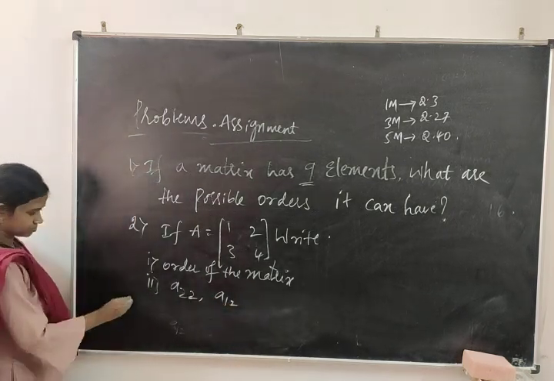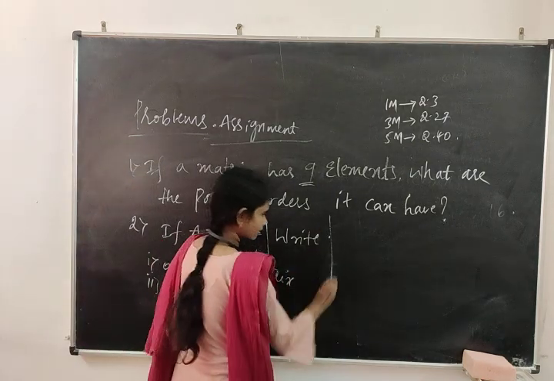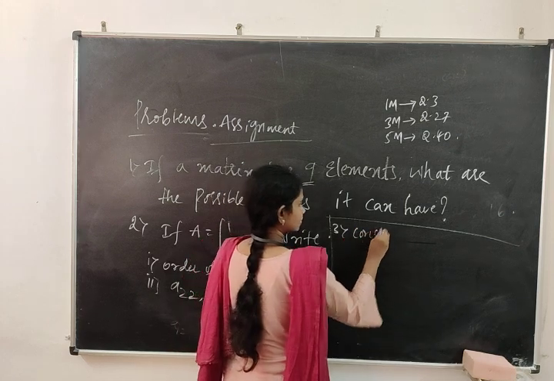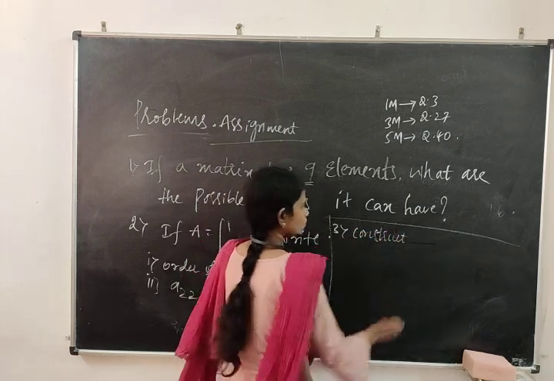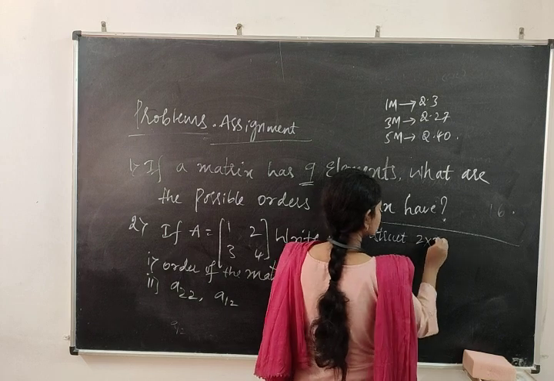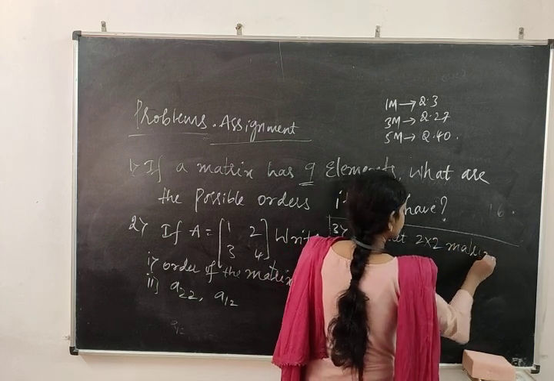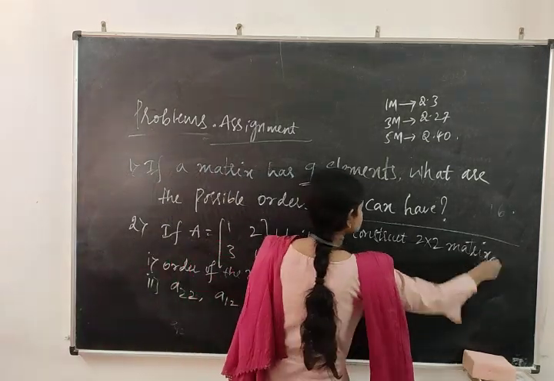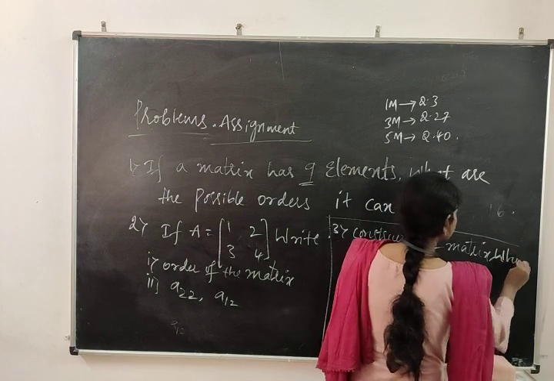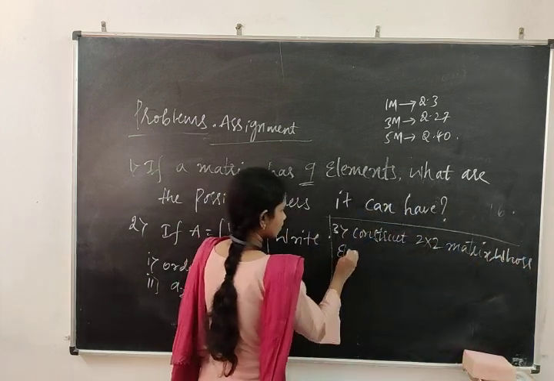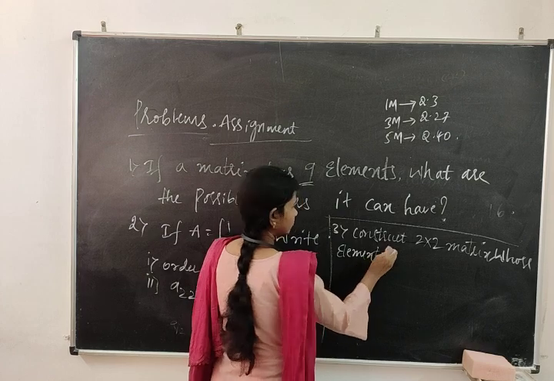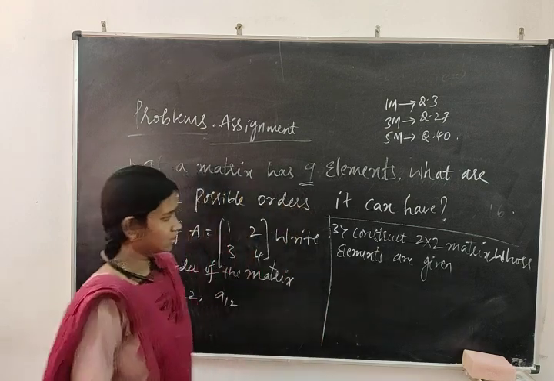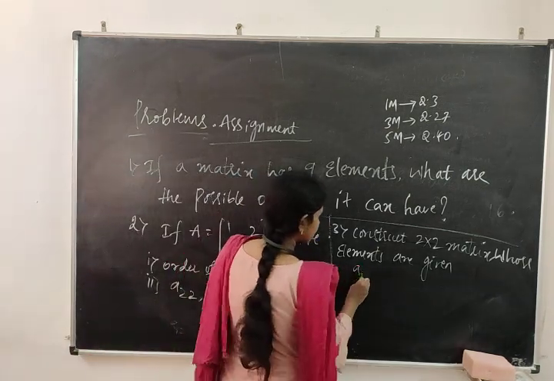Last, third problem. Construct a 2 cross 2 matrix whose elements are given by a suffix ij.